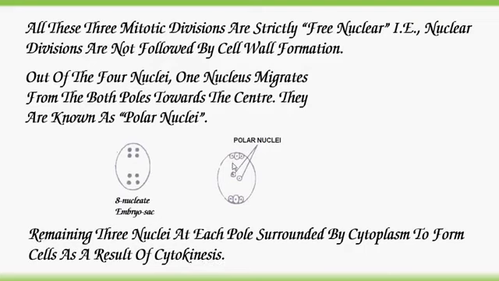After one nucleus from each pole moves towards the center, the remaining 3 nuclei undergo cytokinesis to form 3 cells at each pole and polar nuclei at the center.